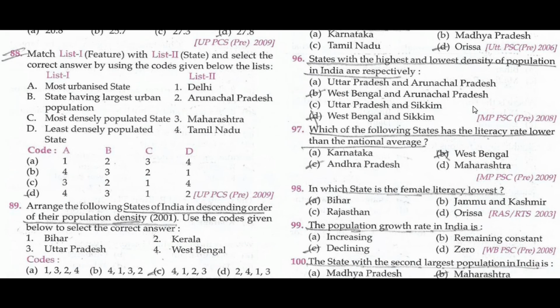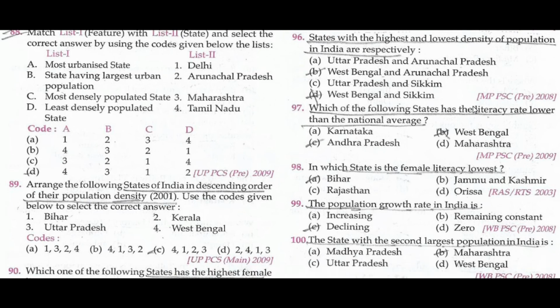Match list 1 features and states: 4312. Most urbanized state, Tamil Nadu. State having largest urban population, Maharashtra. Most densely populated state, Delhi. Least densely populated state, Arunachal Pradesh.